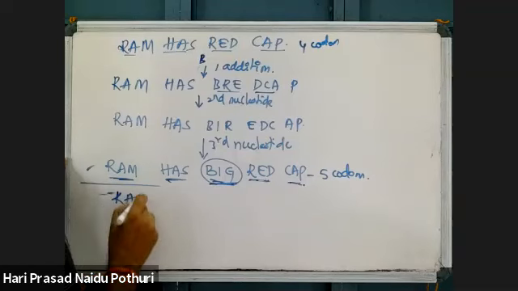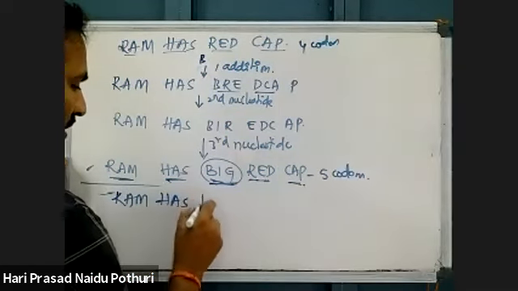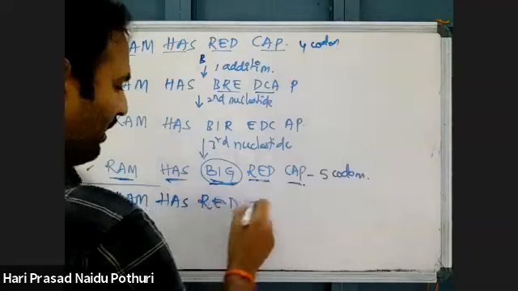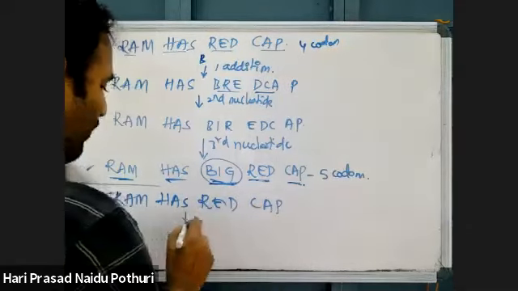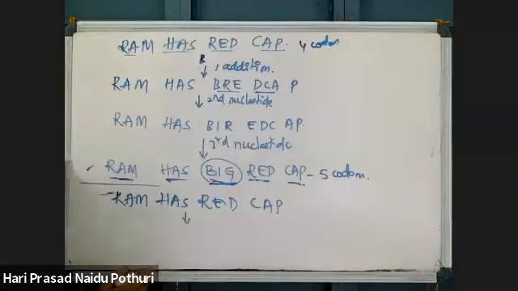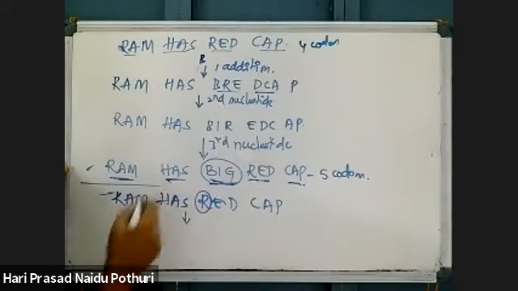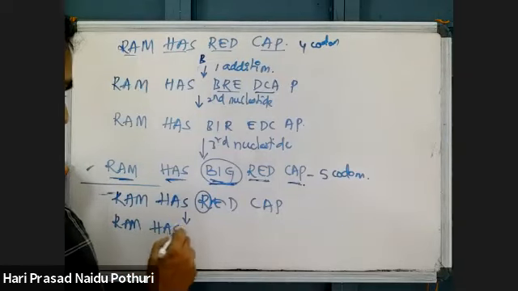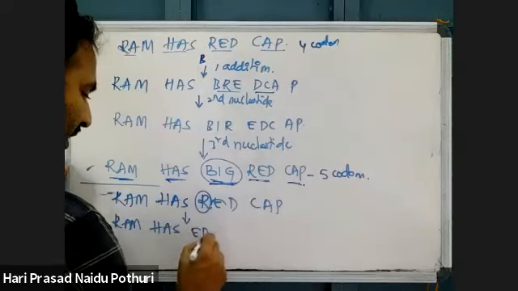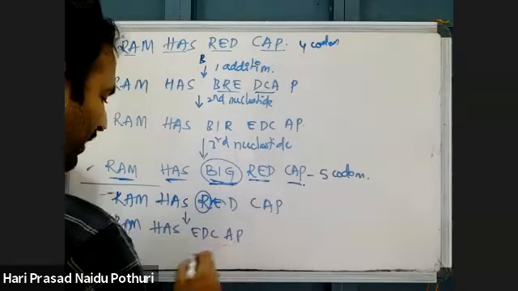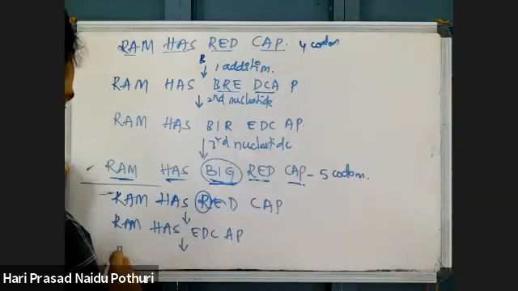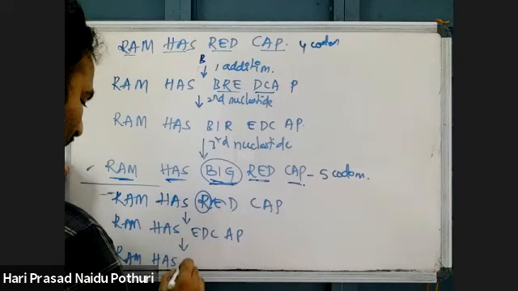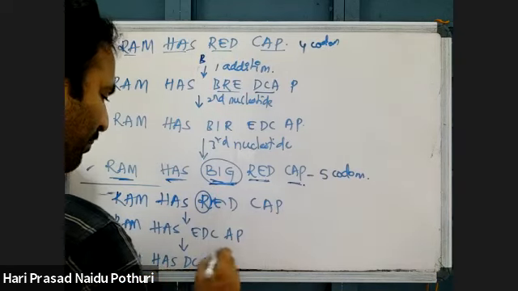Suppose the same, one more: Ram has red cap. If one nucleotide is lost, Ram has EDC AP. If one more nucleotide is lost, RAM, HAS, DCA, P will come.